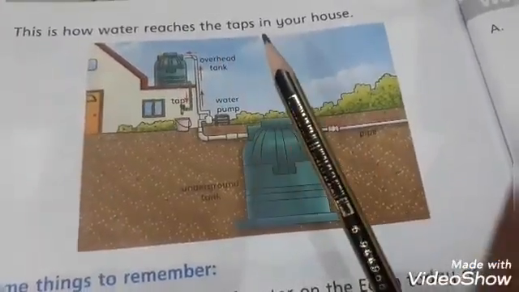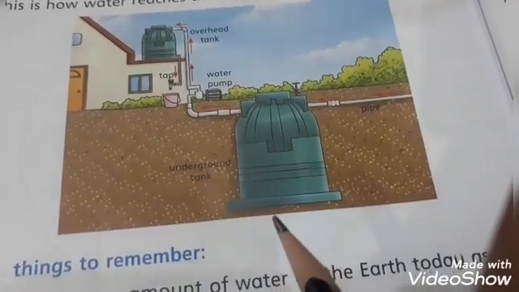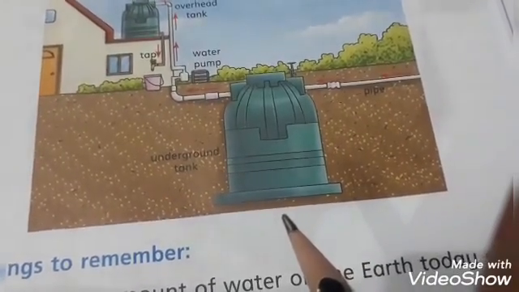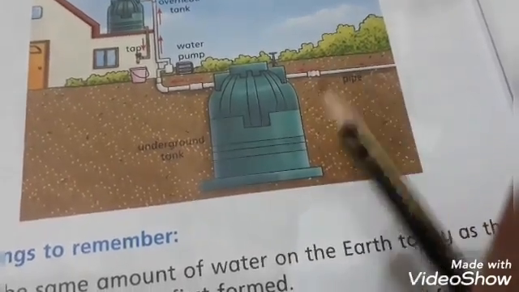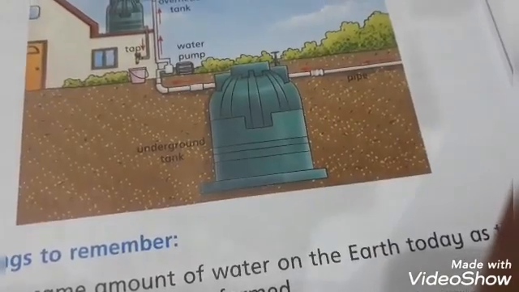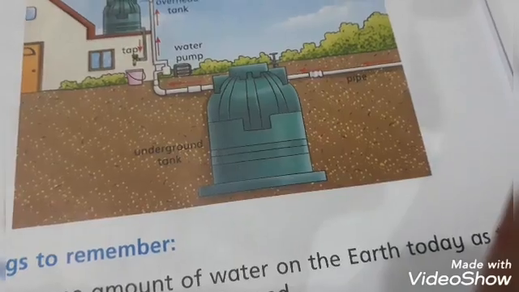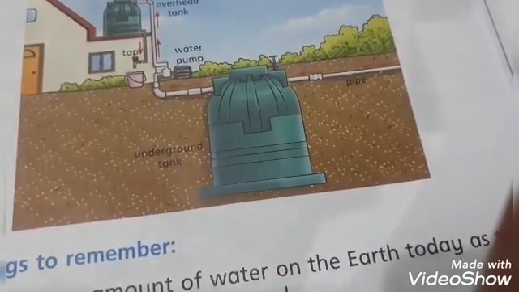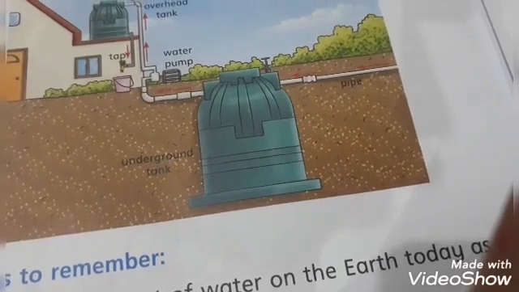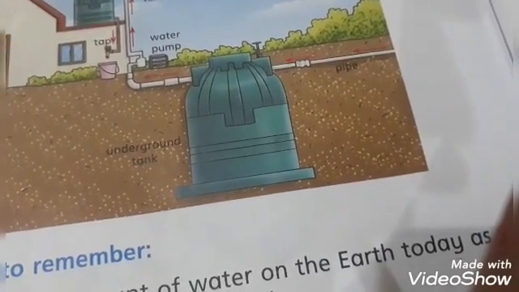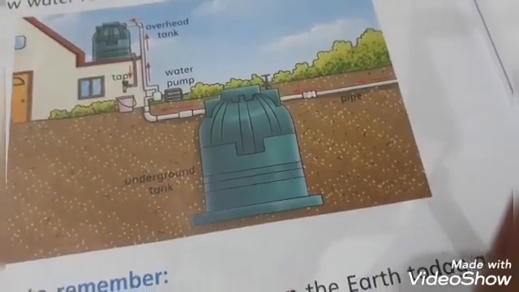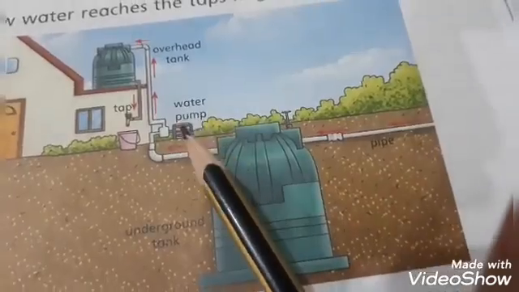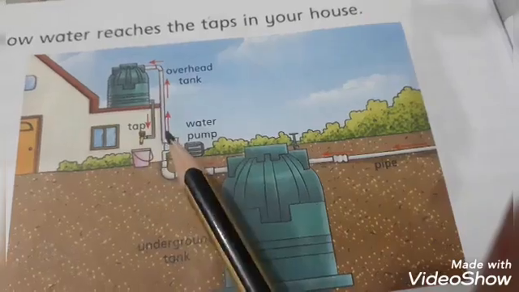This is how water reaches the taps in your house. Rainwater runs down from the mountain slopes into rivers and man-made dams. From here, underground pipes, you can see here the underground pipe, take the water to a treatment plant where it is made clean for us to drink. Now this is the treatment plant underground tank. From there it runs through pipe to our homes. It then go back into the sea and rivers again. These are the pipes. This is the underground tank. This is the water pump, overhead tank, and this is the tap.